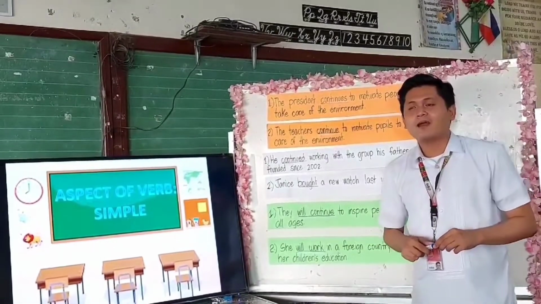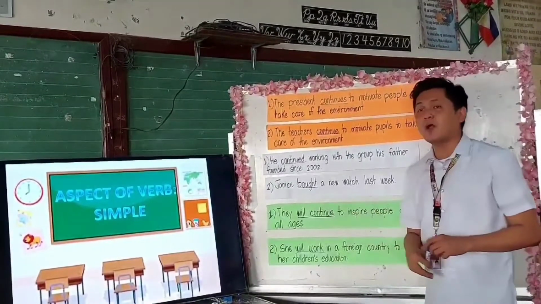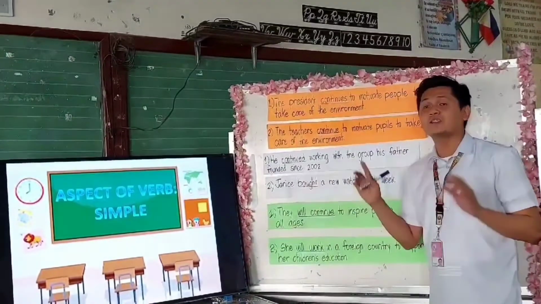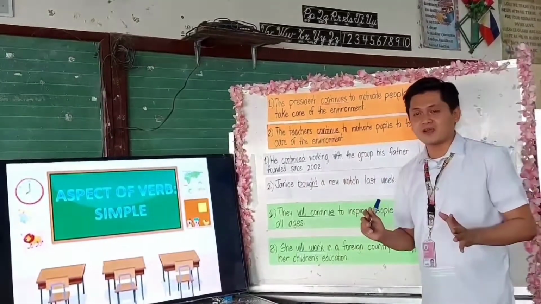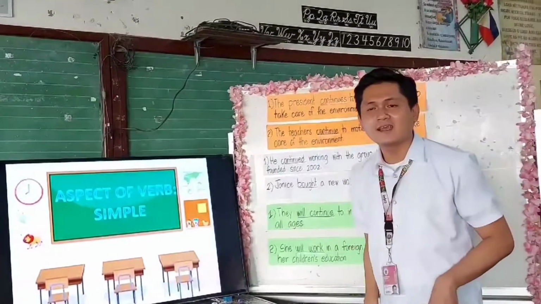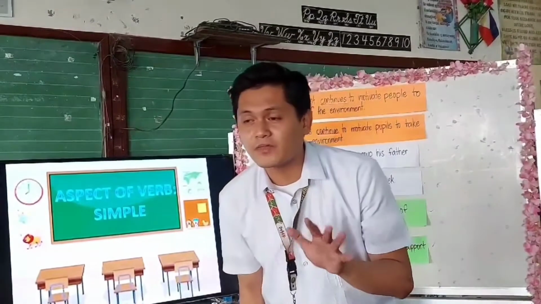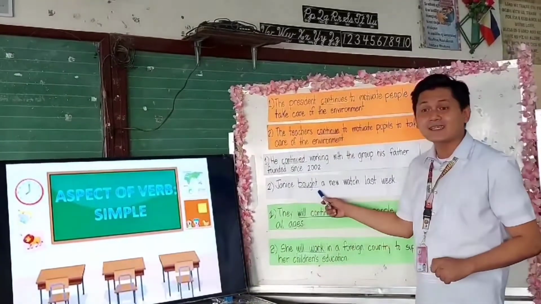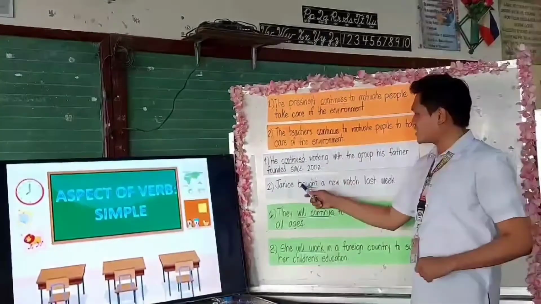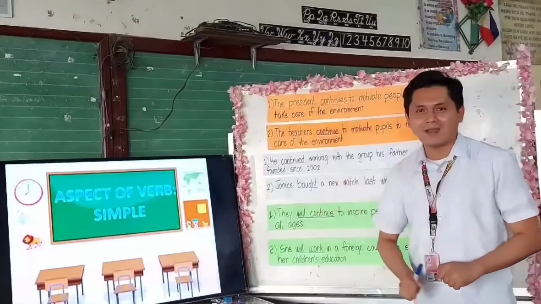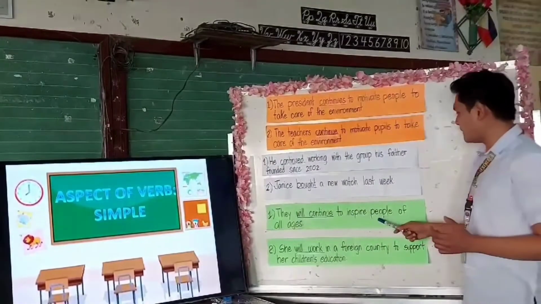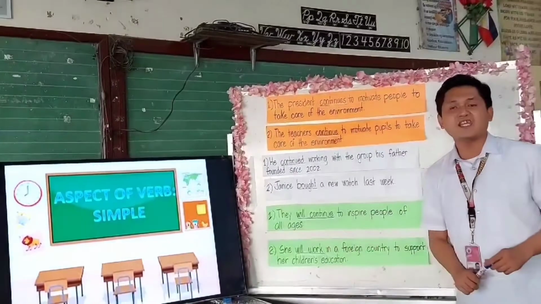Yes, Peter. Alright. This is an example of an irregular verb because the spelling was totally changed. Okay? What does the rule state? Irregular verbs form their past form by what? By changing its spelling. Exactly. Very good. They will continue to inspire people of all ages.